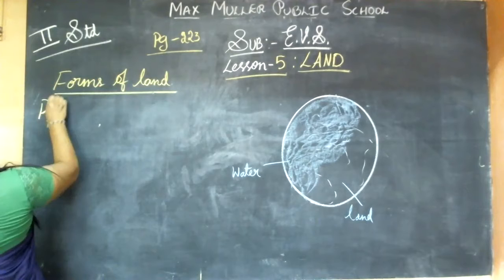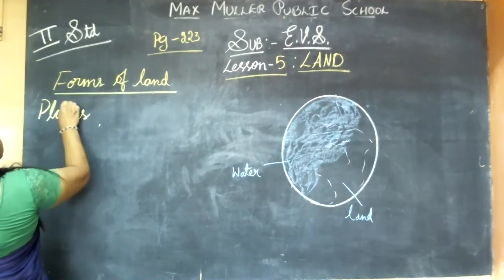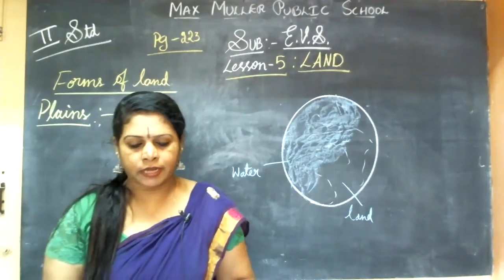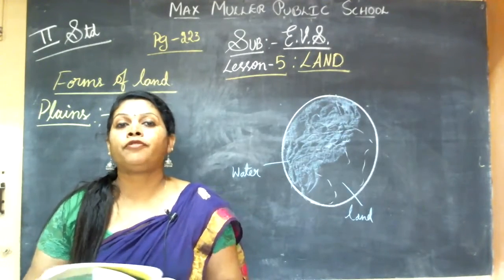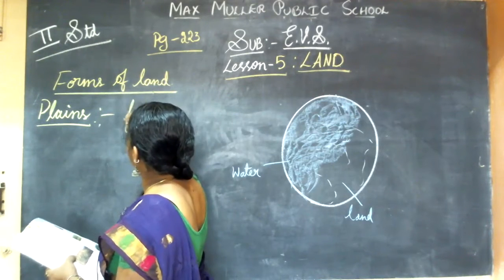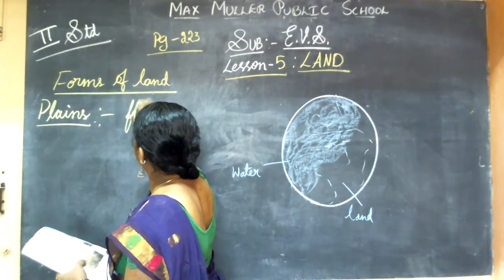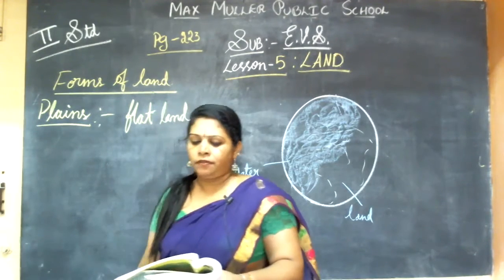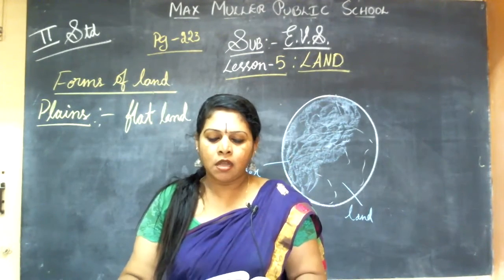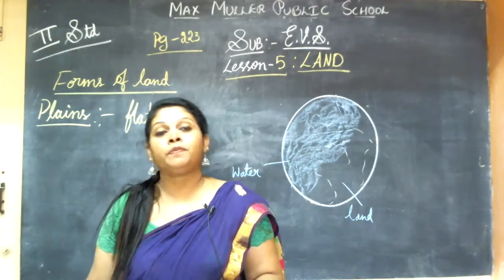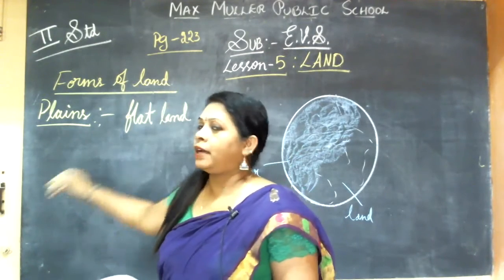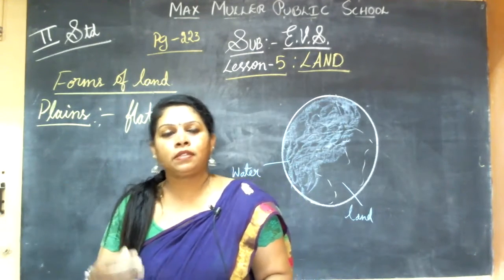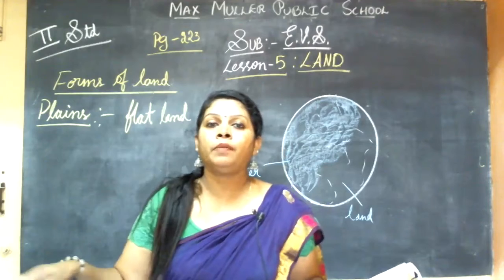First form is plains. Plains are flat lands. What type of land is this? Flat land. On flatlands, we can build roads, railways, and houses. We grow crops on plains. Flat means it will be straight like this, normal. It will have small humps, everything, but normal level.